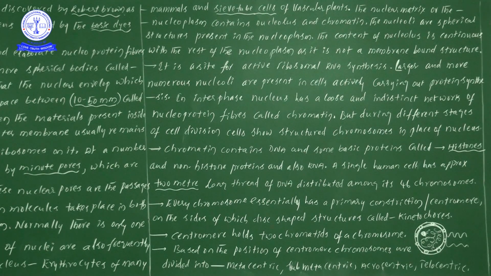Actually, the nucleus is a double-membranous cell organelle. Within the double-membranous cell organelle, we observe the nucleolus, a spherical-shaped structure. Now this particular nucleolus is not covered by any membrane-bound structure, try to remember that. So the materials in the nucleolus are definitely fused with the nucleoplasm. That is a point to be discussed.